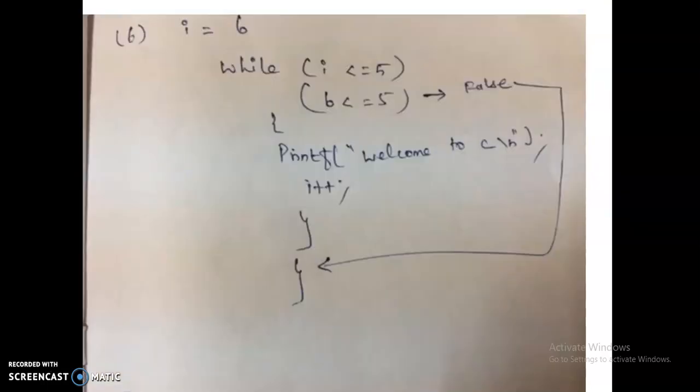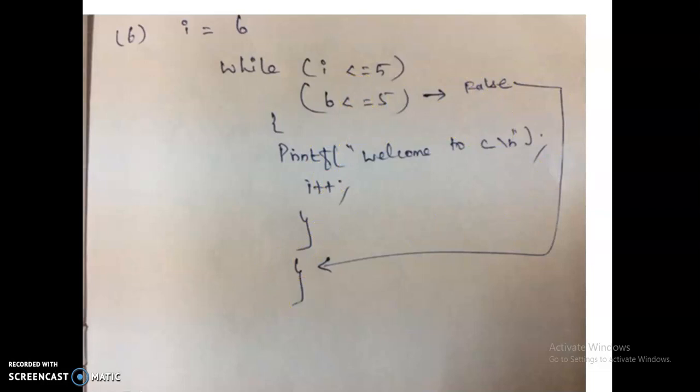Now the value of I is 6. Again the condition is tested. But here the value of I is 6. The condition here is, is 6 less than or equal to 5? No, it's not. So the condition is false here, so it does not enter into the body of the loop. It will go to the next statement after the while loop.